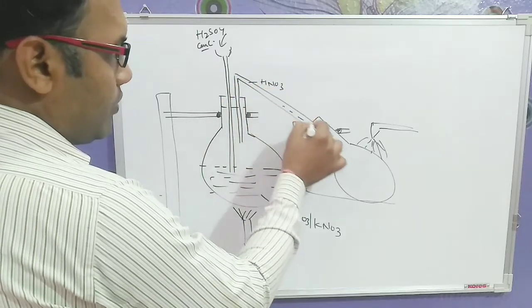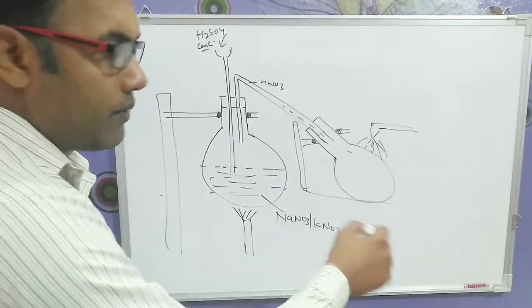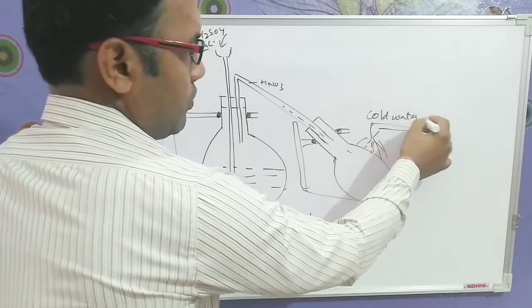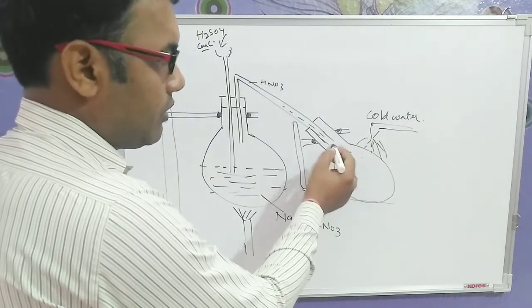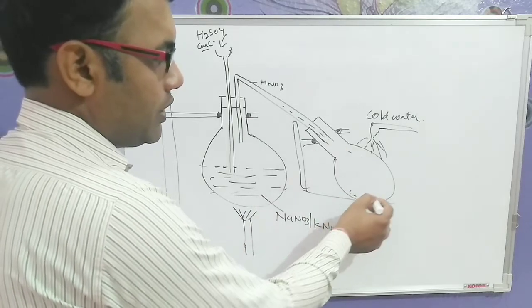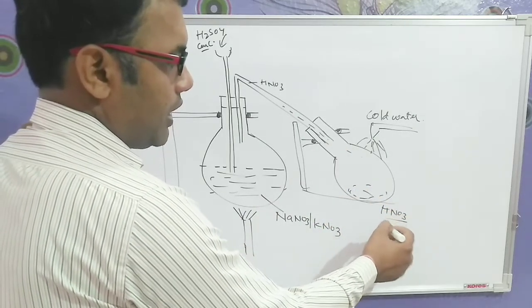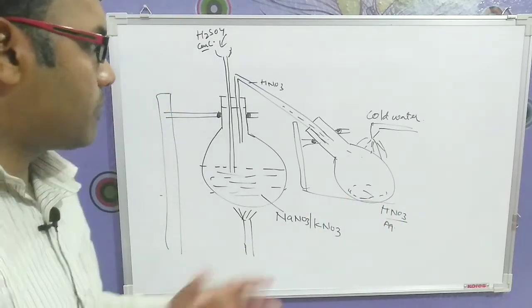This will be moving through the delivery tube, and when it is coming here, it will be spreading out everywhere. And when we are providing cold water, due to cold water, what happens? Condensation will be taking place, and due to condensation, the vapor of nitric acid will be converted into liquid nitric acid, or we say in aqueous state. So hope this experiment is clear.